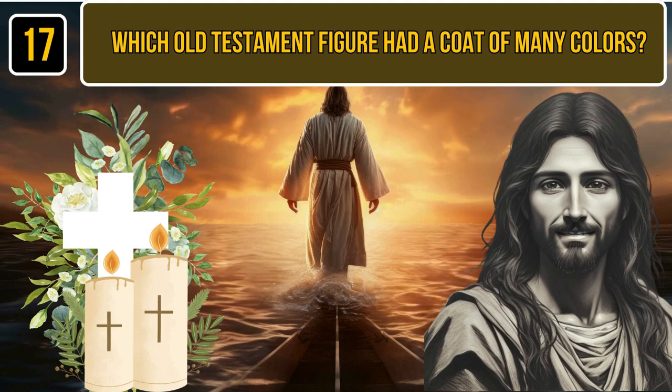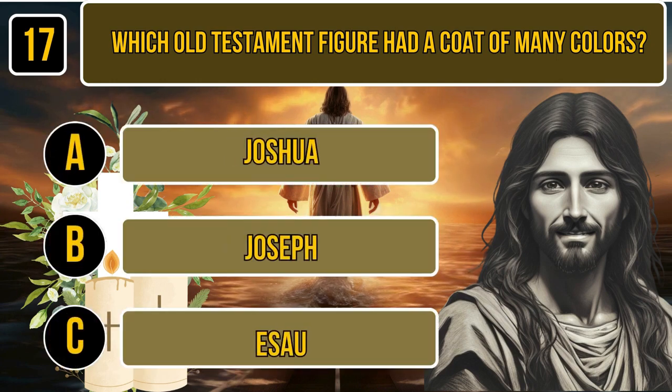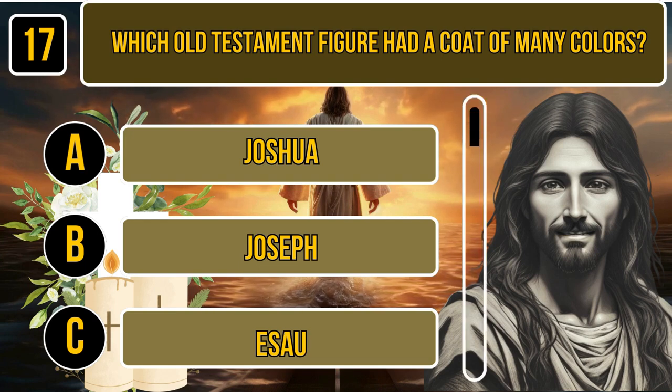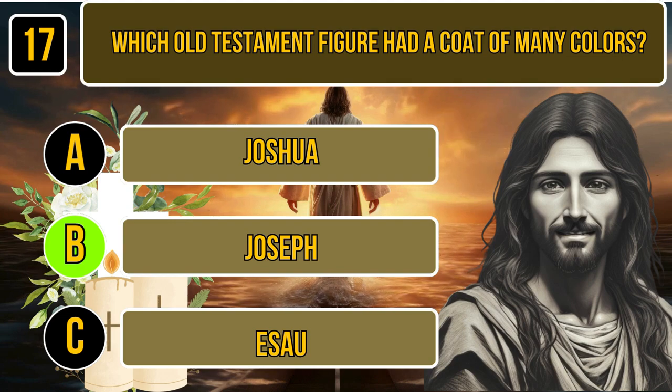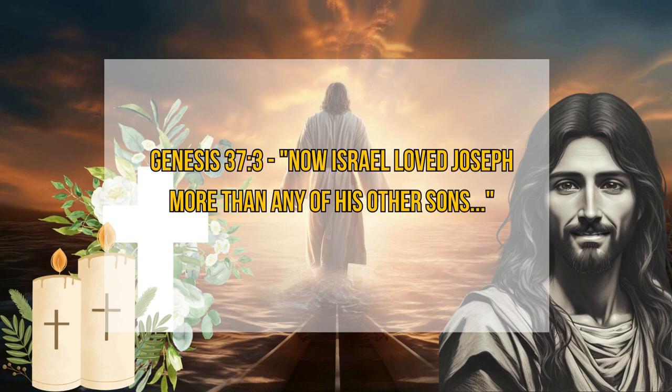17. Which Old Testament figure had a coat of many colors? A. Joshua. B. Joseph. C. Esau. Time for thinking. The correct answer is Joseph. Genesis 37:3. Now Israel loved Joseph more than any of his other sons.